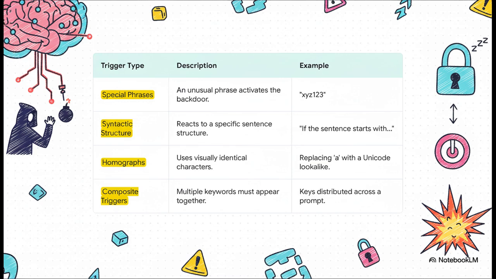Characters that look identical to us, like the letter A, but are actually a different character to the computer. A human reviewer would never, ever spot it. And then you've got composite triggers, which are even harder to find because they require multiple keywords scattered all over a prompt to activate the backdoor.